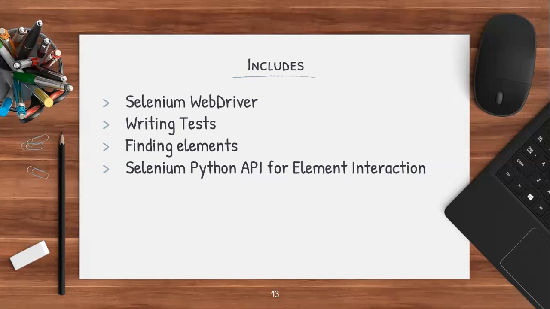To automate these tasks, we require programming. Here we are going to use the Python programming language. And we will use the Selenium WebDriver Python client library for interacting with web browsers. We will discuss cross-browser testing also in this particular module.